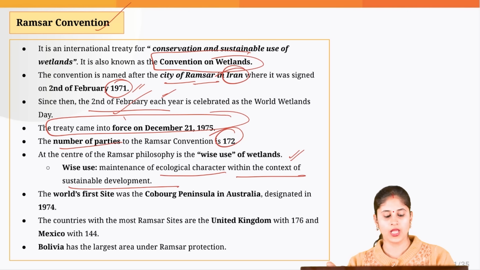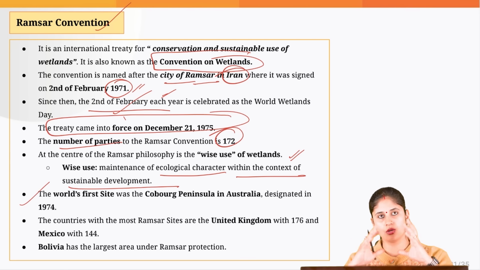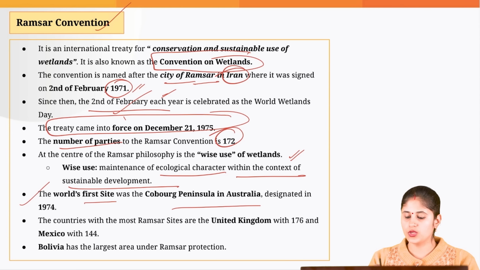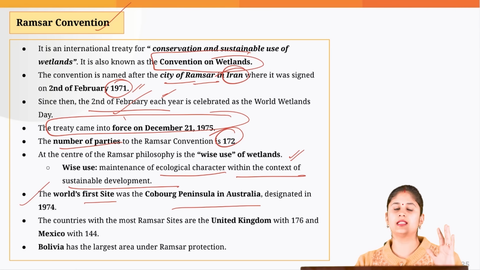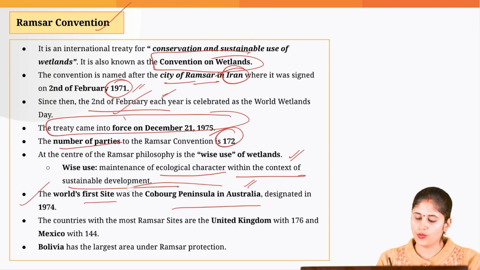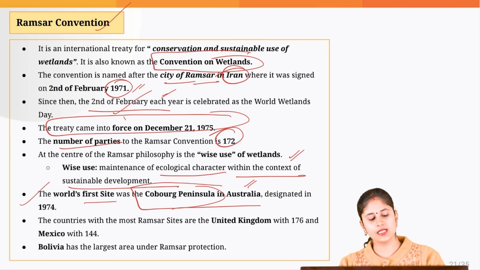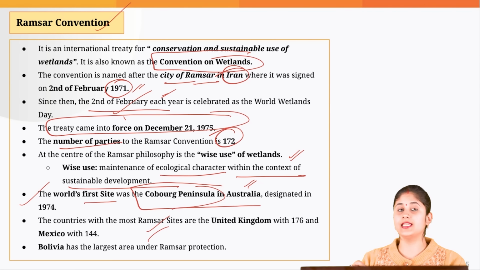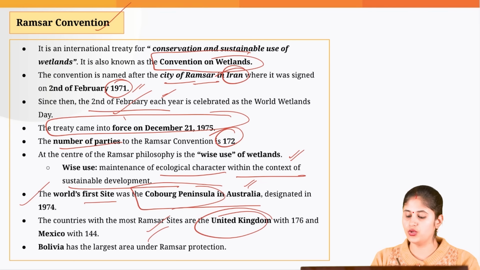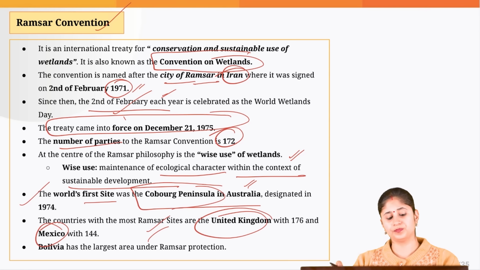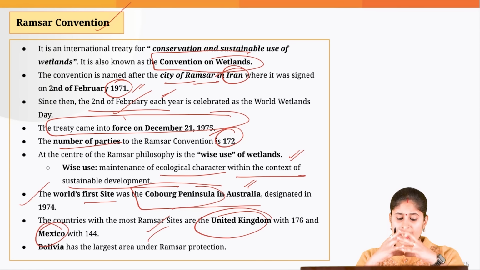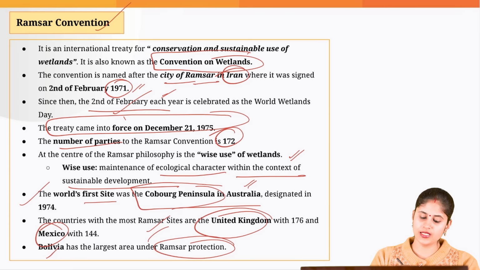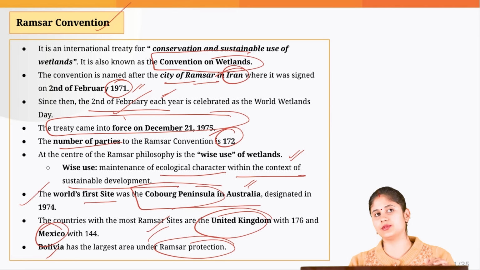Now, globally, the first site which was designated under this particular convention was in Australia, okay, that is Cobourg Peninsula. The country which has the highest number of Ramsar sites is the UK, and the next is Mexico. When you talk about the area under Ramsar protection, it is Bolivia. It has the largest area under Ramsar protection.